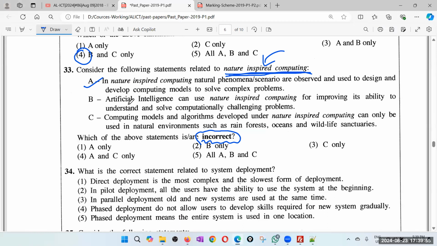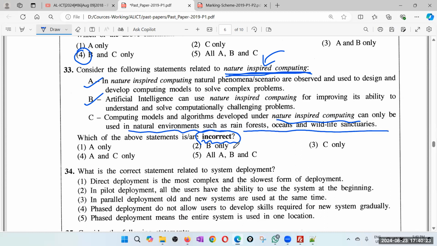AI can use nature-inspired computing for improving its ability to understand and solve computationally challenging problems. Yes, like neural networks, and also something like immune systems. Computing models and algorithms developed under nature-inspired computing can only be used in natural environments such as rainforest.